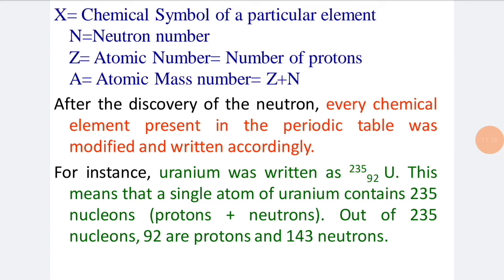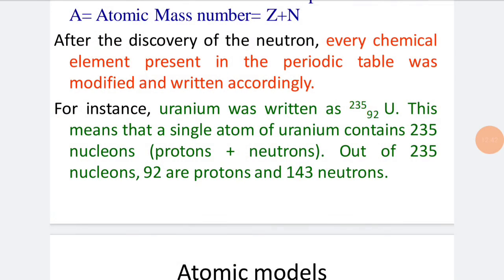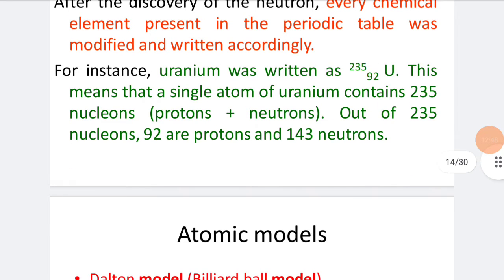After the discovery of the neutron, every chemical element present in the periodic table was modified and written accordingly. For instance, uranium was written as U-235, with atomic number 92. This means that a single atom of uranium contains 235 nucleons, that is, protons plus neutrons. The mass number should usually be written at the top of that element. Out of 235 nucleons, 92 are protons and 143 are neutrons.